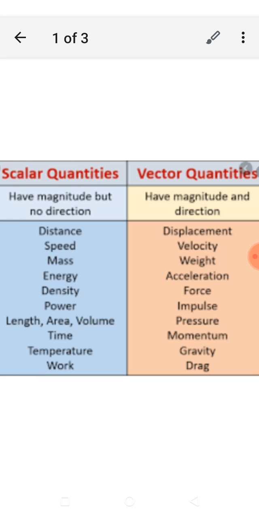A scalar quantity has magnitude but no direction, and a vector quantity has magnitude and direction. It means that a vector quantity has both. Then, a scalar quantity has distance and a vector quantity has displacement. And the next one is, a scalar quantity has speed and a vector quantity has velocity.